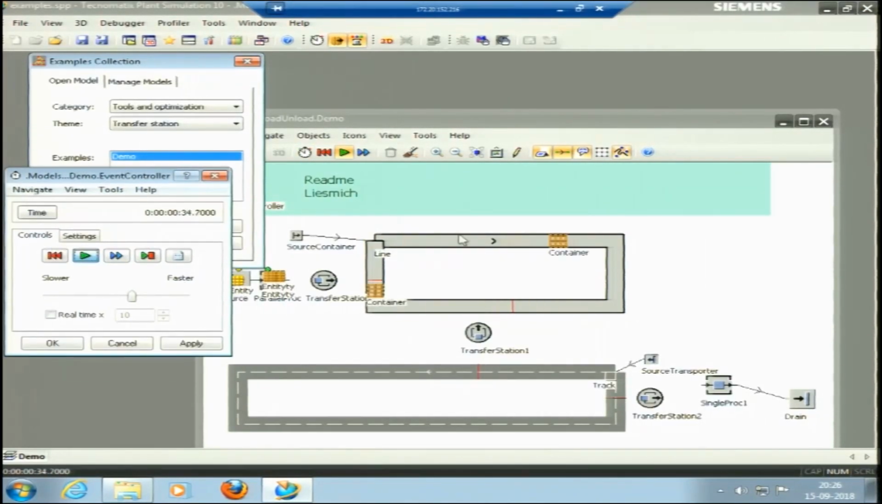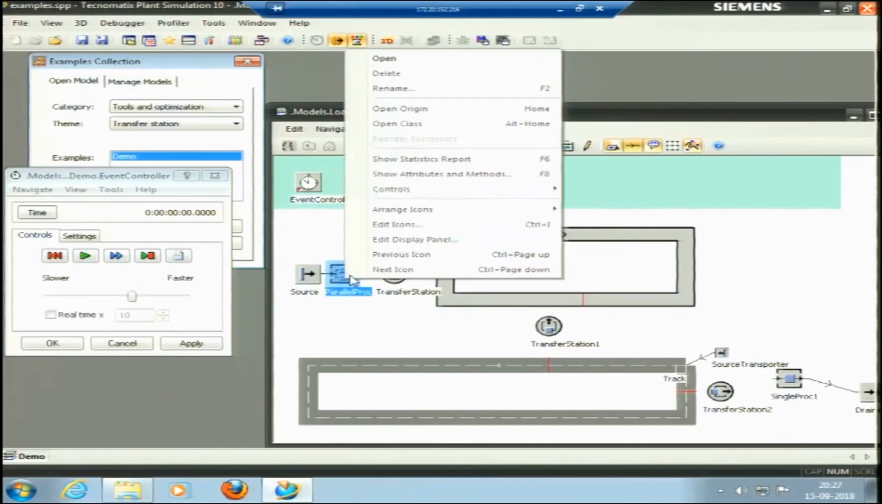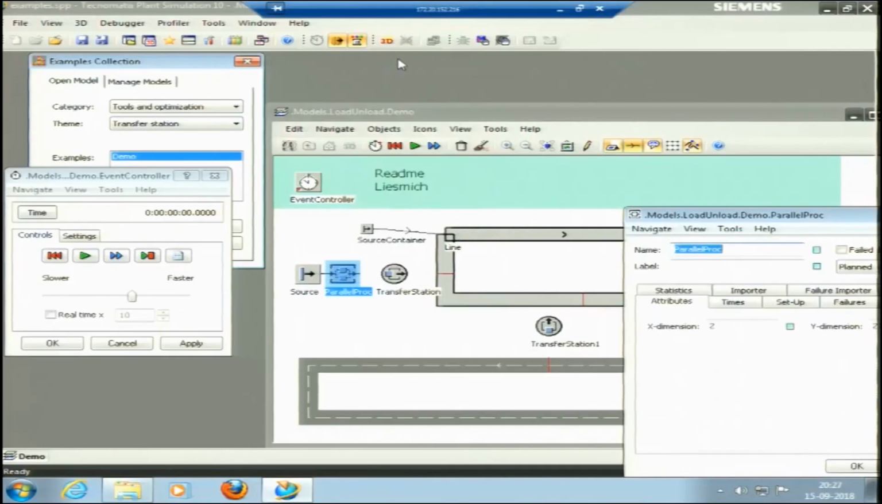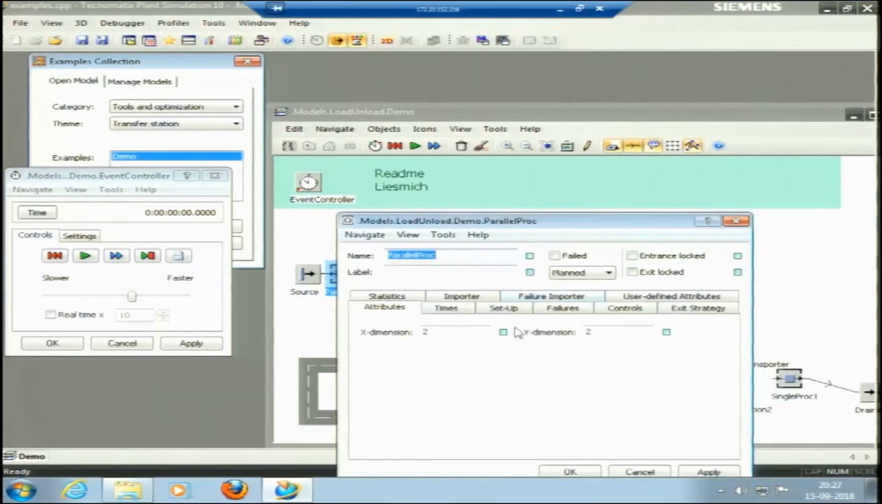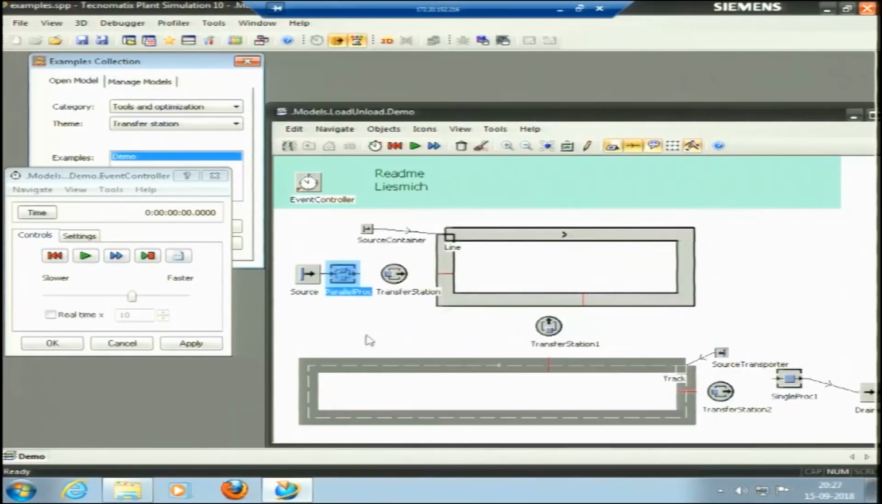You can see the trolley or the container came here. The container is coming, and some machining is happening here, some machining at this parallel process. Let us first see the process parameters. This is a parallel process in which 2 into 2, four processes are there. The time is again the default time of 1 minute. From the source it comes, and the transfer station is there.